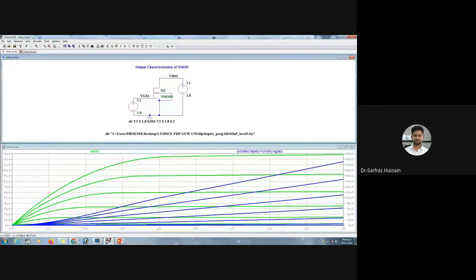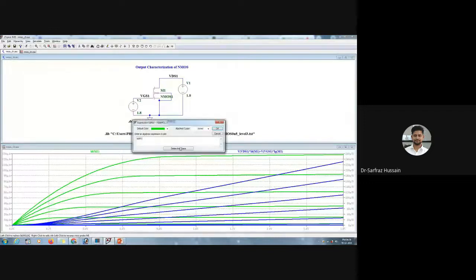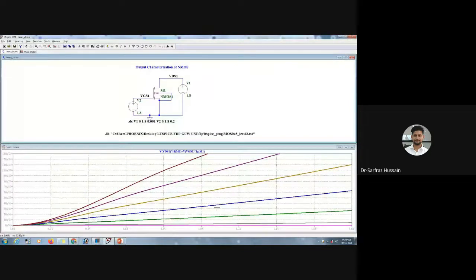Here you can see the equation. Let me remove this ID first. You can see the different powers that we are having, and here is the equation: VDS of M1 multiplied by ID of M1 plus VGS of M1 multiplied by IG of M1. So the sum of these two is giving us the power across this NMOS.